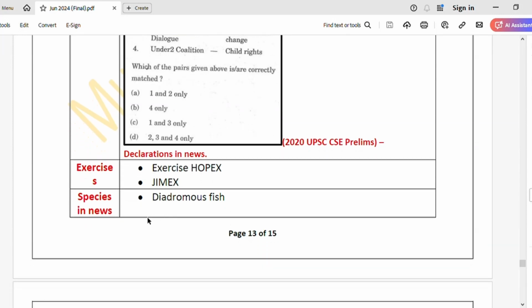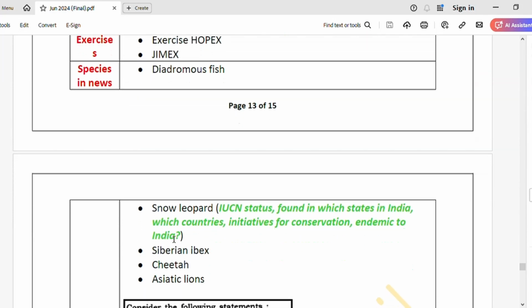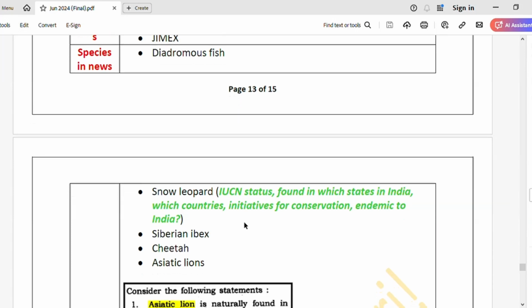Then species in news, like I have given a list of species. For everything, I mean for all the species, this does not hold good, but in general what you have to collect is the IUCN status, like vulnerable, endangered, critically endangered. See what it is and in which states in India it is found. Is it found outside India? If so, in which countries? No need to remember all the countries.